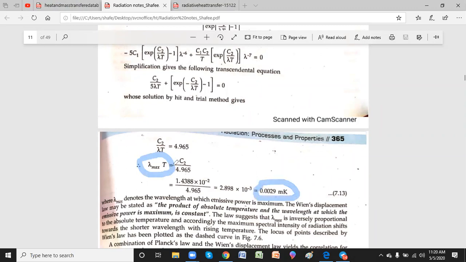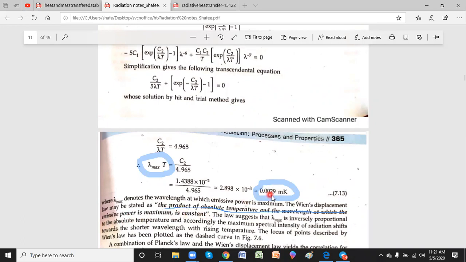This is the law called Wien's displacement law, which shows that the product of the absolute temperature and the wavelength at which the emissive power is maximum is constant.